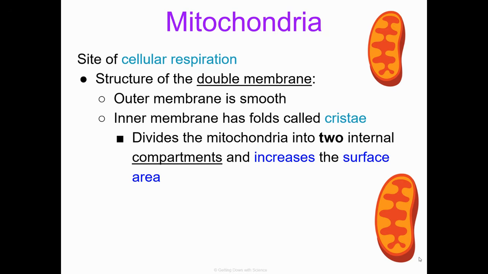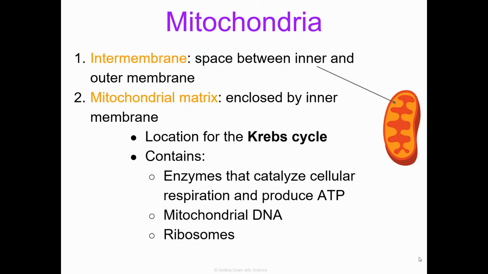Let's go through the intermembrane space and the mitochondrial matrix now. The intermembrane space is the space between the inner and outer membrane, and you can see that there in that light orange color. The mitochondrial matrix is enclosed by the inner membrane. This is a location for the Krebs cycle, and it's going to contain a few important things. Firstly, enzymes that catalyze cellular respiration and produce ATP, which is our energy. It will contain the mitochondrial DNA, and it will also contain ribosomes.